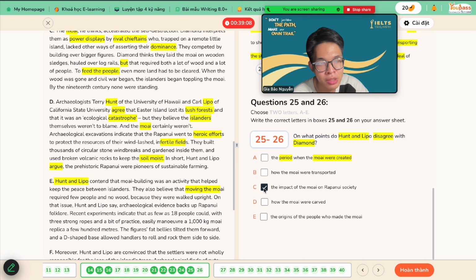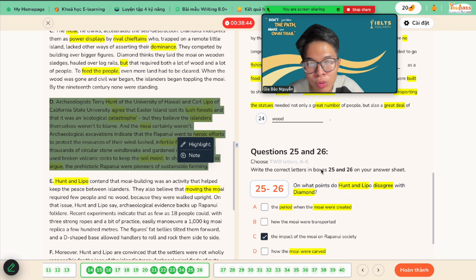The impact, because it leads to sustainable farming, right? Instead of doing harm to their lives, right? Letter C is correct. How the moai were carved, not mentioned. The origin of people who made the moai. Okay, let's see. Just letter B and E, right? A and D are eliminated. Move on to the next one.